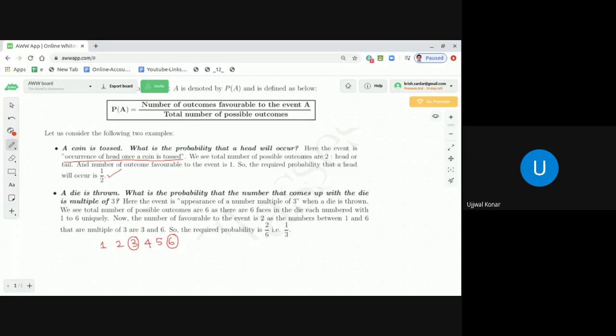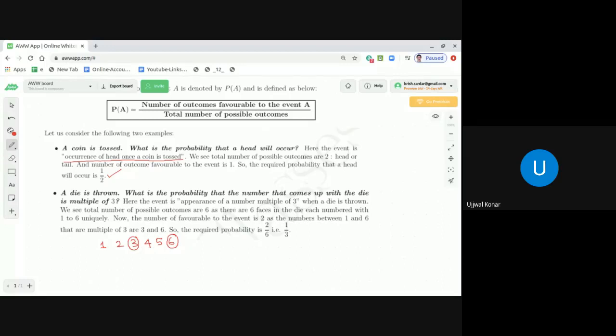Can you say that you toss a coin and 2 heads come? It is impossible. Or 3 heads? Impossible. There is only 1 head. So the numerator cannot be greater than the denominator. At most the numerator can be equal to the denominator. Then we can say the probability of the event is less than or equal to 1.